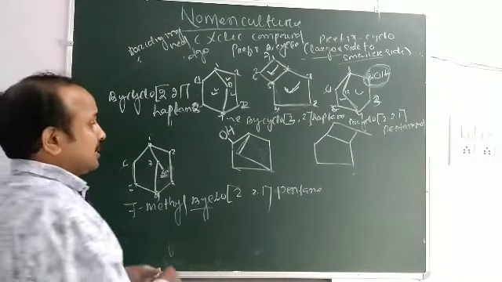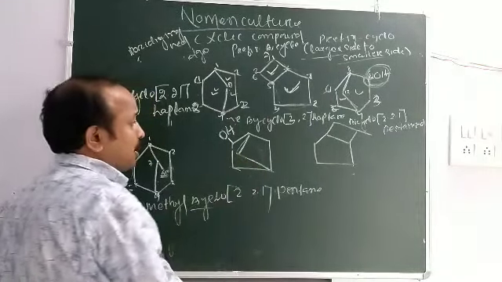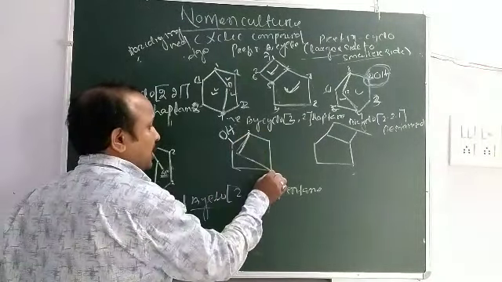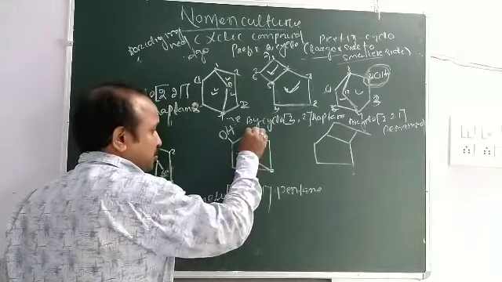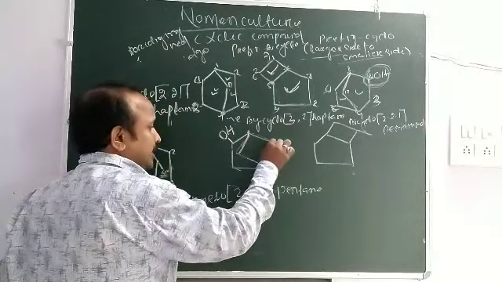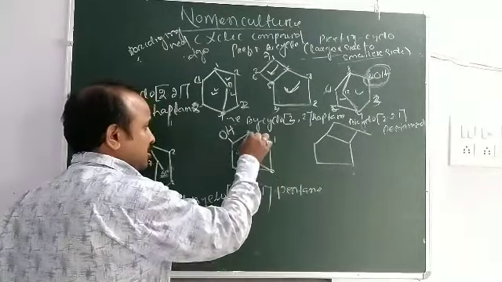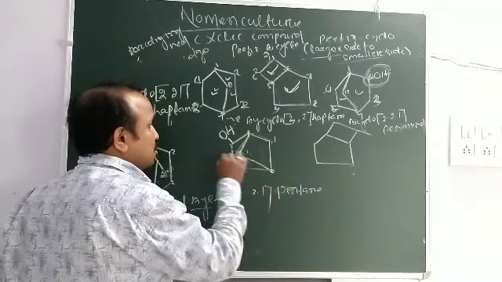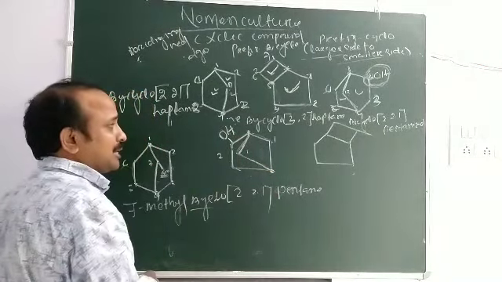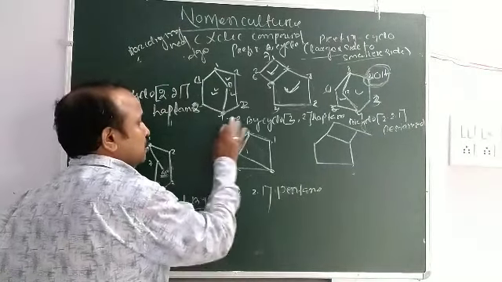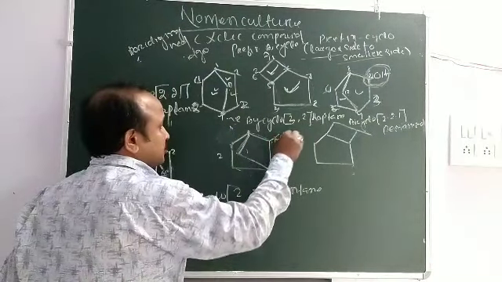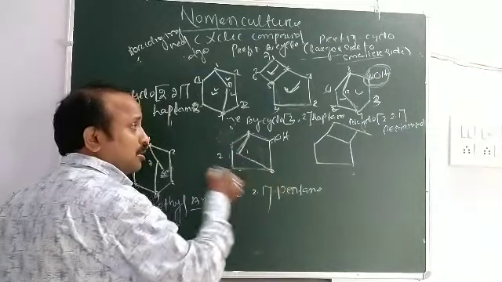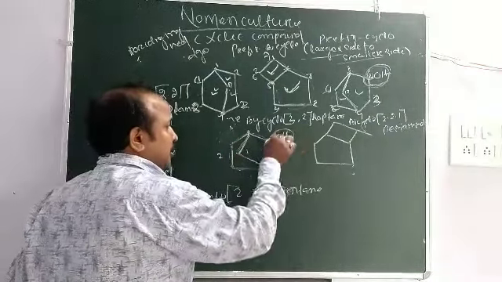Okay, then this compound, starting from this. These two are the two bridging points, this point and this point. This side has only one carbon. This side also has one carbon. But this side contains 2 carbons. Suppose OH is attached to this group. This side also contains 2 carbons. Then this is the functional group.